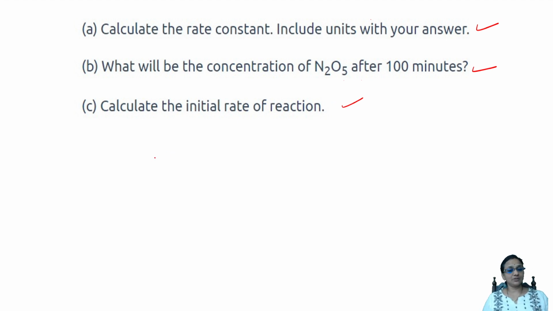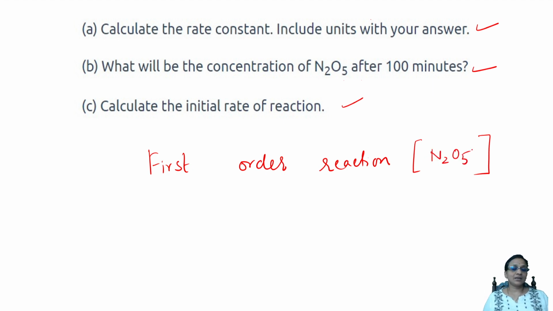I have a clue that the reaction is first order, because only one reactant is participating. So I'm going to first write the formula for a first order reaction. Let us note the given data. They said calculate the rate constant. I have to find the rate constant K from here, and I also have to write the units. Done, noted. Let us start.